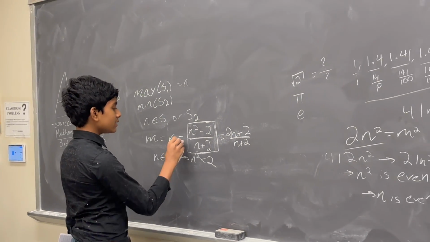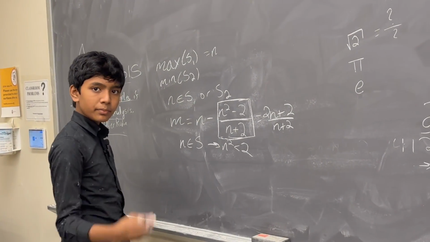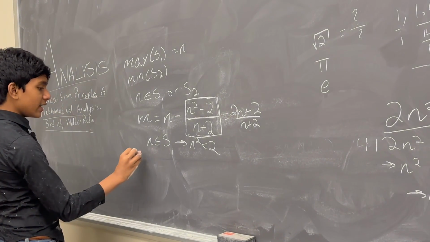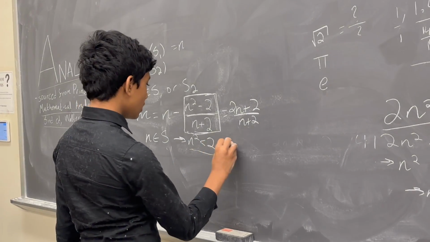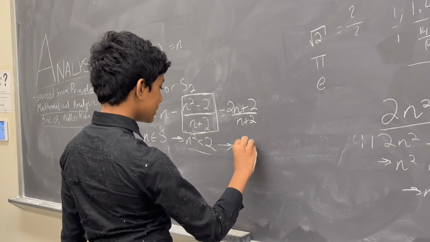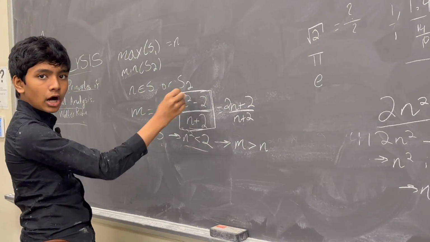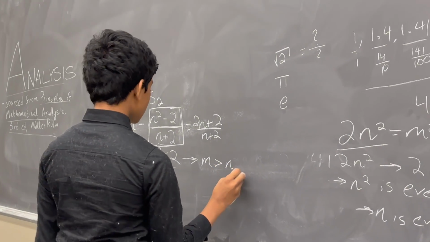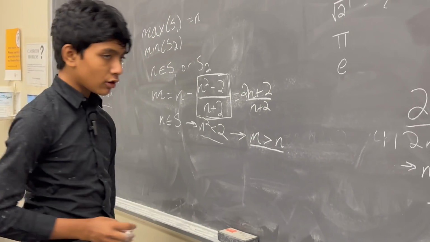Well, you multiply a negative number with a minus sign and you get a positive number, which means that if n is in S1, then n squared is less than 2, which implies that m is greater than n, because m is n plus some positive quantity. So that means that we found some number greater than n in our own set.